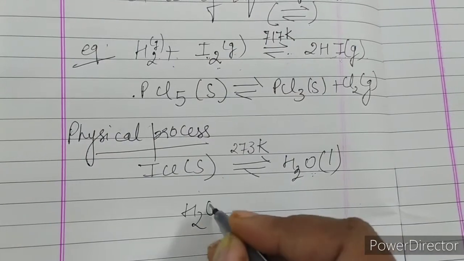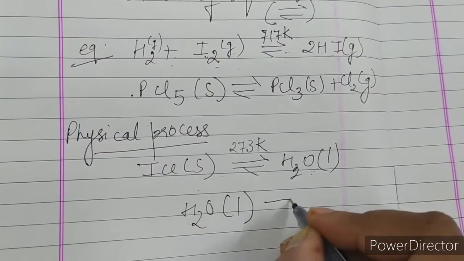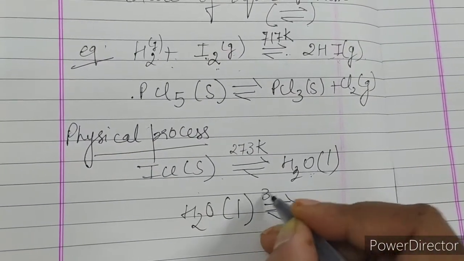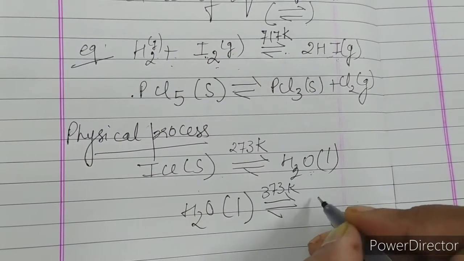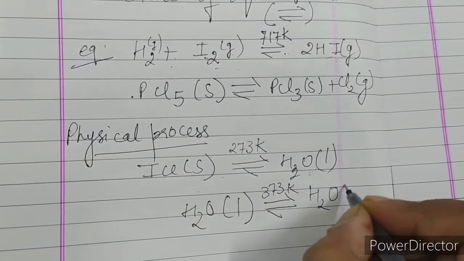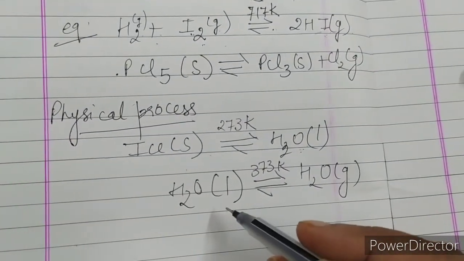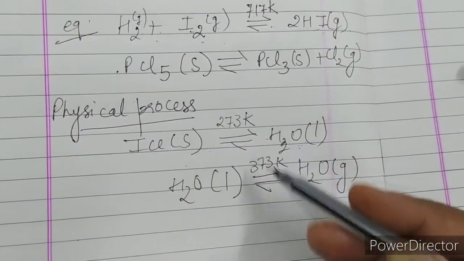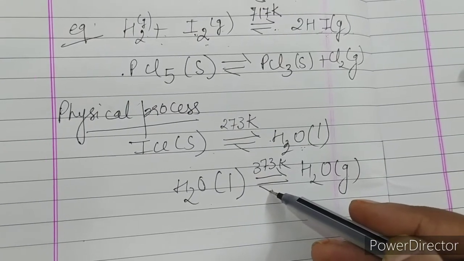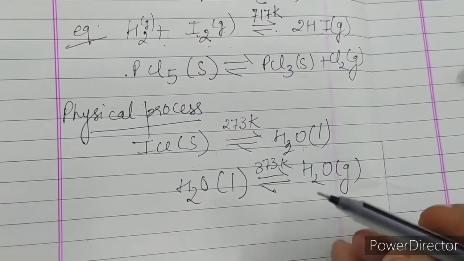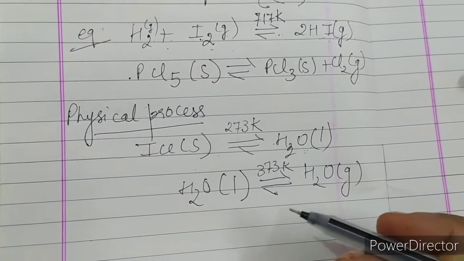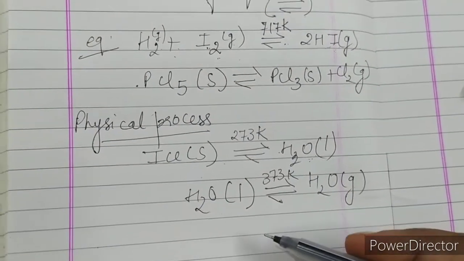Similarly, liquid water at 373 K is in equilibrium with water in gas form. When you heat water, it will convert into gas, and vice versa, it will condense back into the liquid form. Both processes are physical processes in a state of equilibrium. So what does the study of equilibrium help us to know?